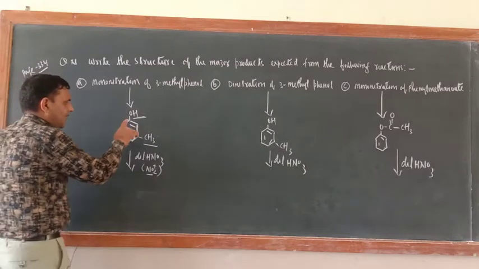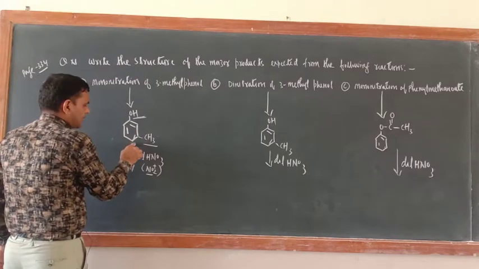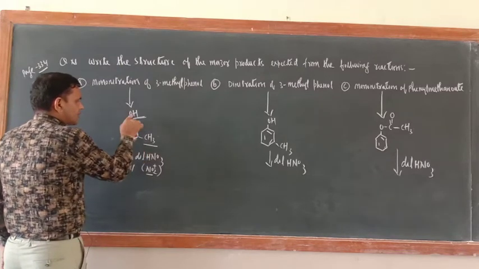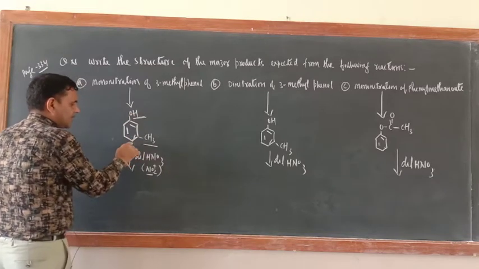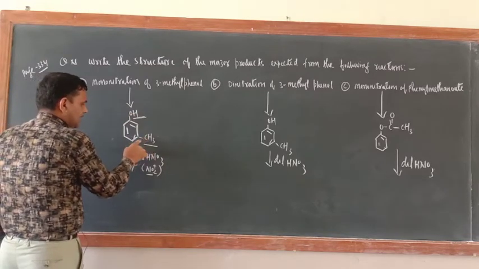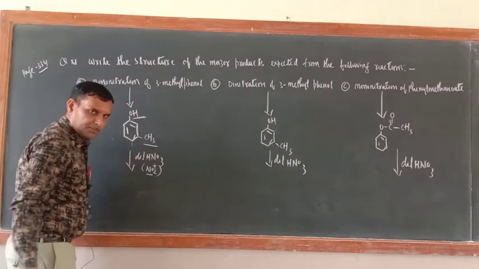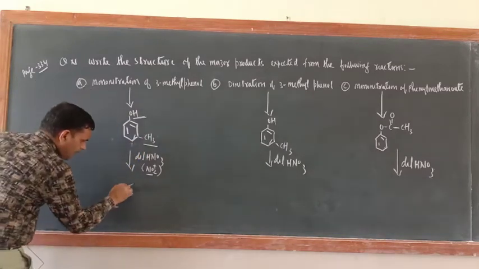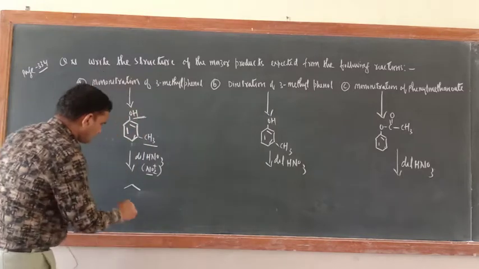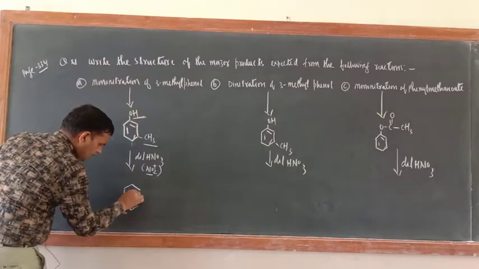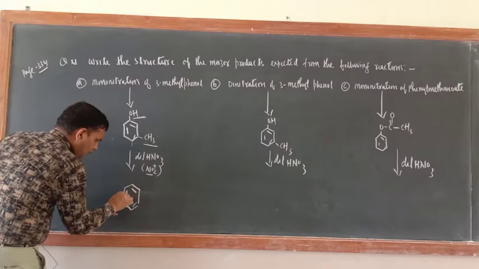So if I am introducing NO2 here, with respect to OH this will be the para position, and with respect to CH3 this will be the ortho position, correct? There is one more thing.